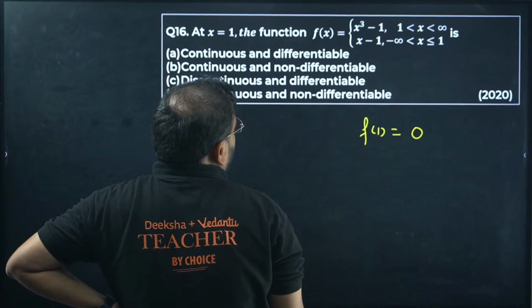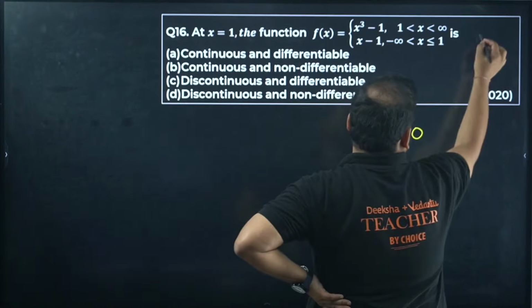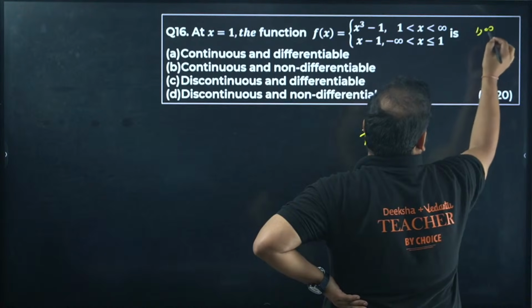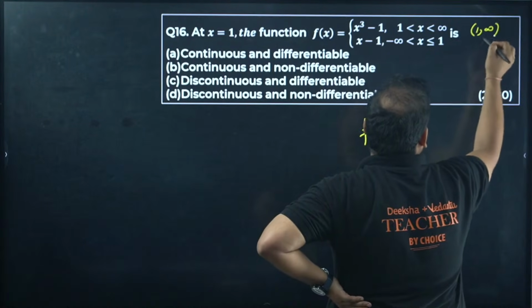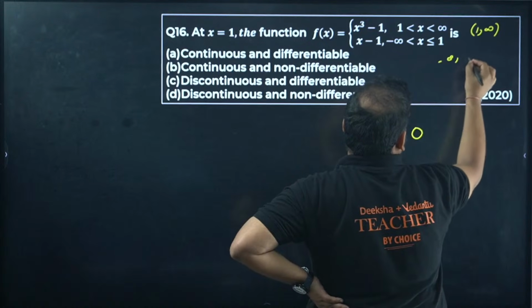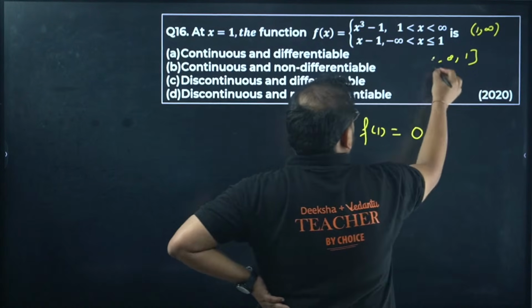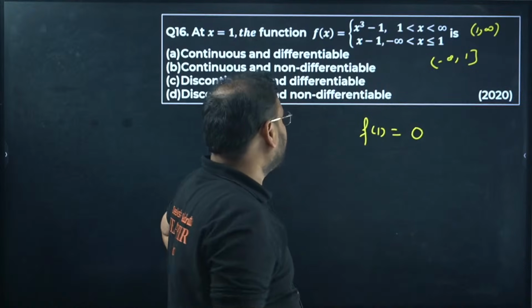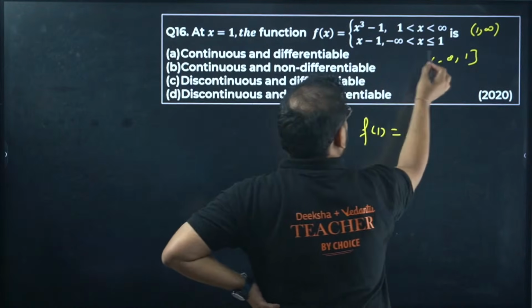1 to infinity is there, and this is open, this is closed. Sorry, this is also open, my bad. And this is the condition. This is your LHL side. But your f of 1 can hold true from this.